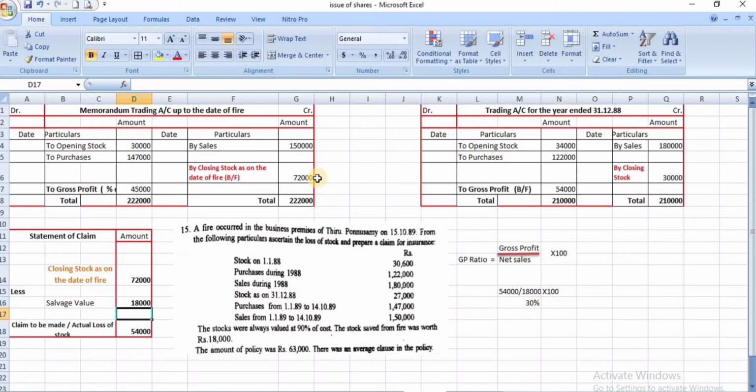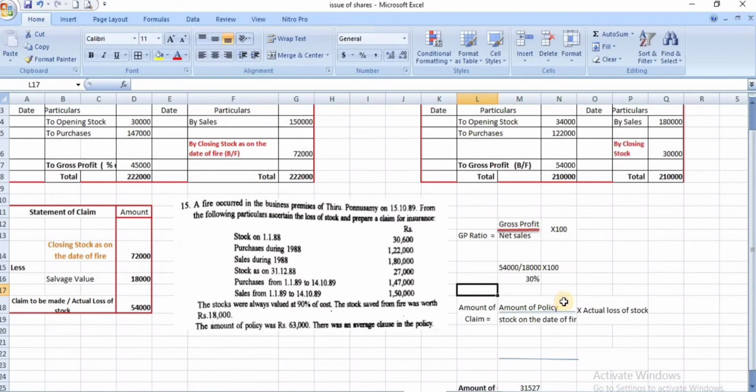Then you have to apply the average clause policy method. Now we will see the average clause. For calculation of amount of claim under average clause policy, the formula is amount of policy divided by stock on the date of fire multiplied by actual loss of stock. So amount of policy is 63,000 rupees. The stock on the date of fire is 72,000 rupees.